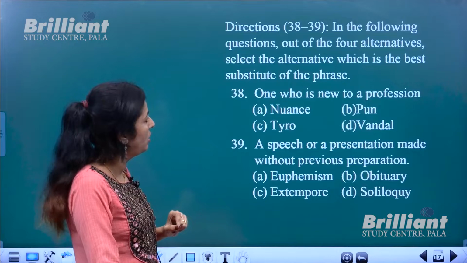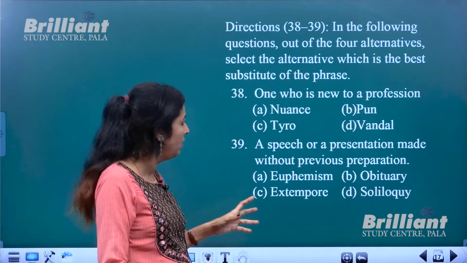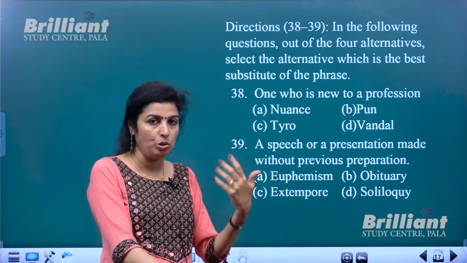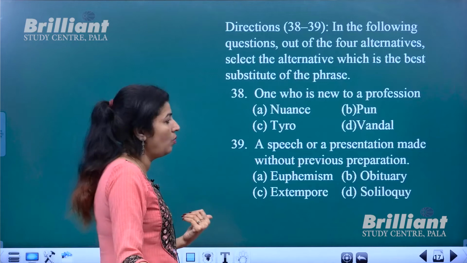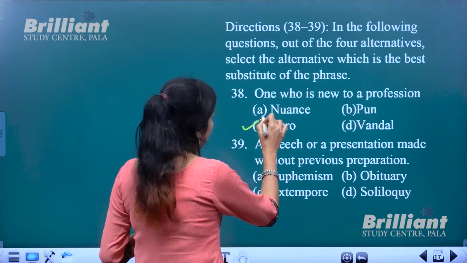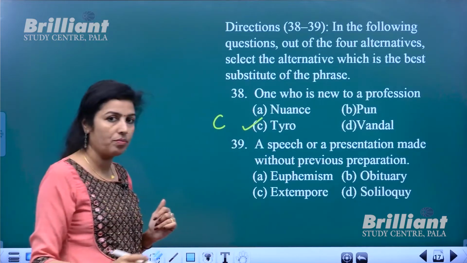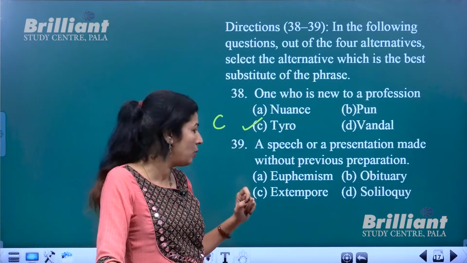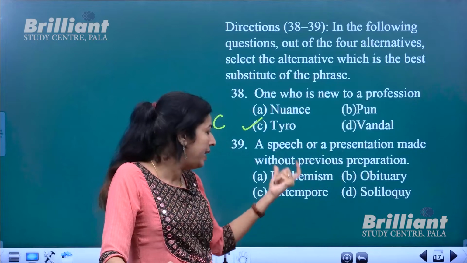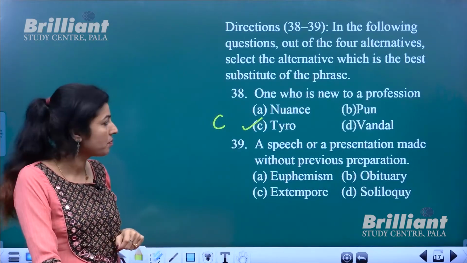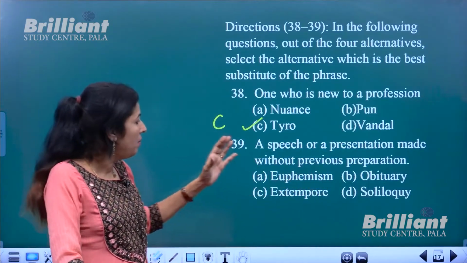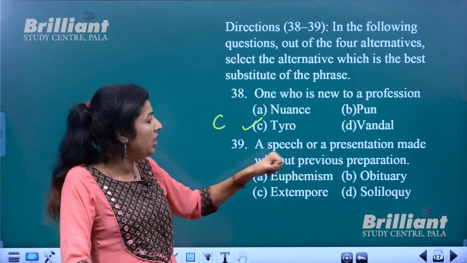Next is find out the one word for the given. One who is new to a profession. A person who is a beginner or new to a profession is, what do you call him? Tyro. Tyro is the word, C option. New or novice. Okay, that's the meaning of tyro. Then next is a speech or a presentation made without previous preparation. Okay, a speech or a presentation made without previous preparation.